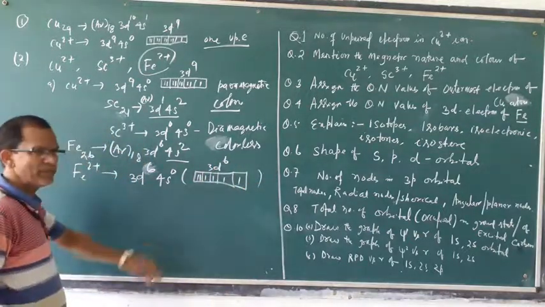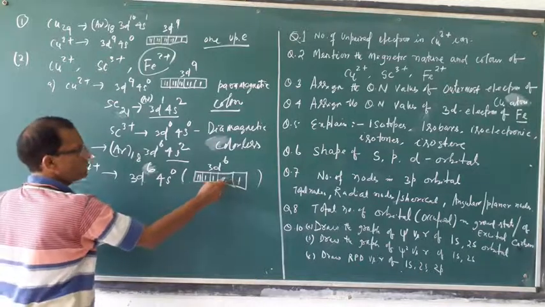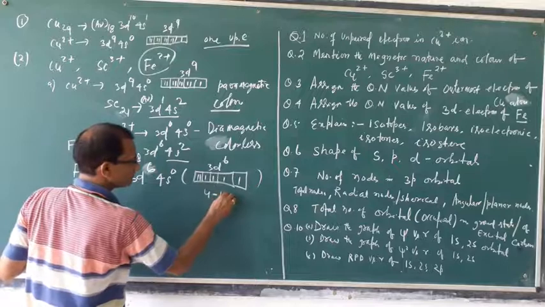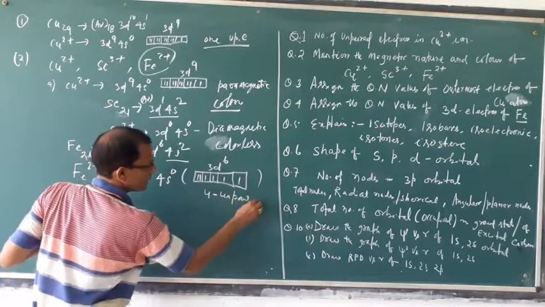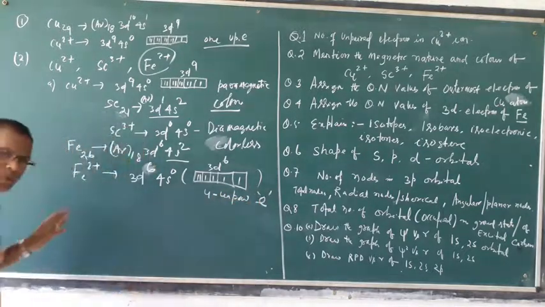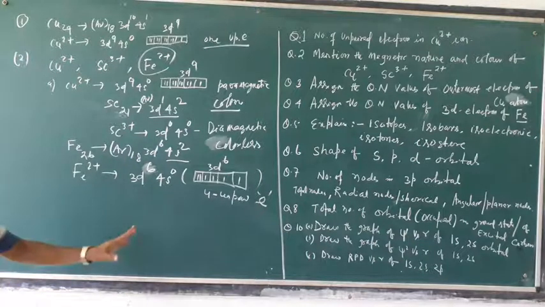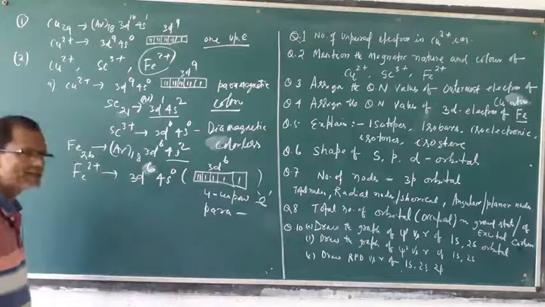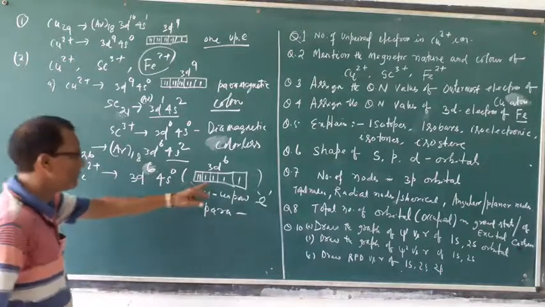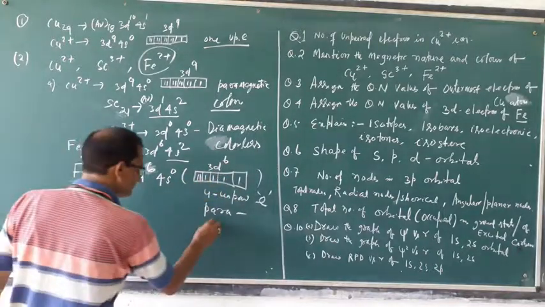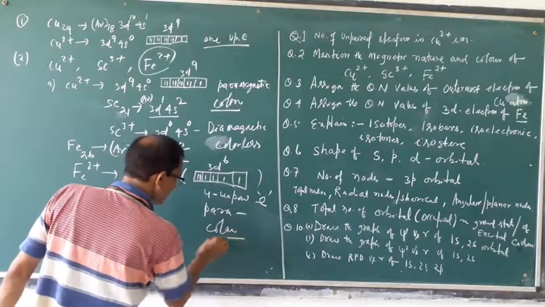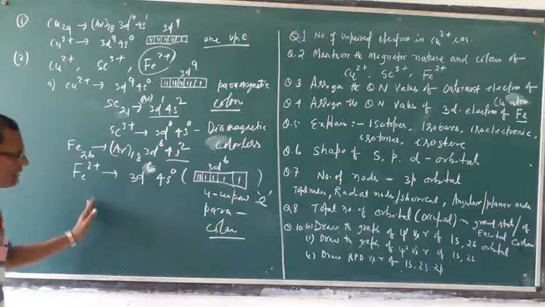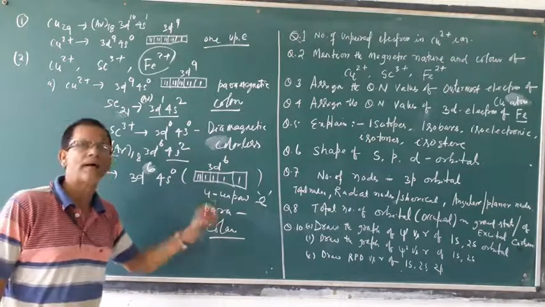How many unpaired electrons in 3d6? 1, 2, 3, 4. So 4 unpaired electrons. Having unpaired electrons means it is paramagnetic and, as it has unpaired electrons, colored. Ferrous is a colored ion and also paramagnetic.